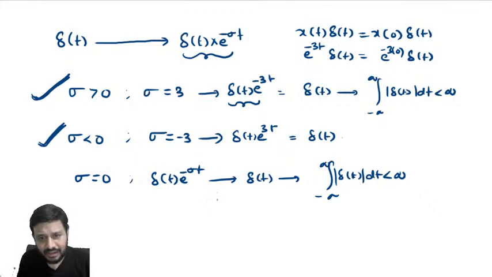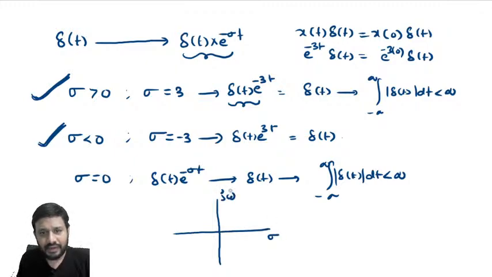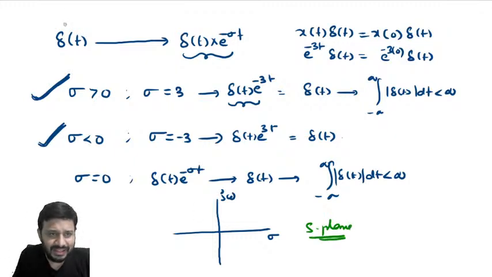Now if we summarize, look here. This is your S-plane we are saying, the complex S-plane. Sigma greater than 0 corresponds to the right half of the S-plane. For the impulse signal, for this kind of finite duration signal, I can take any value of sigma greater than 0. It may be a complex value, it may be a real value, any value. So no problem for sigma greater than 0.